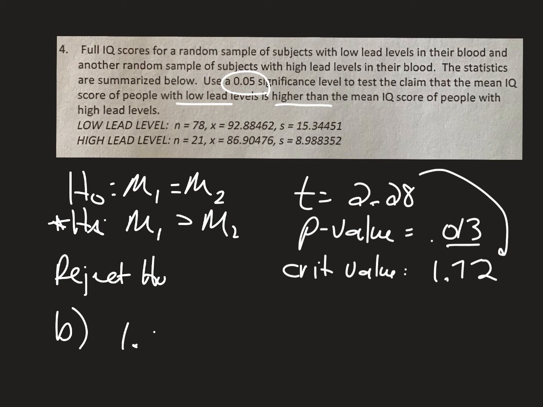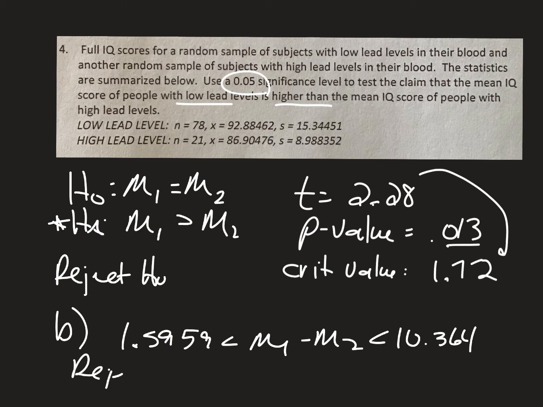I'm getting 1.59 is less than mu1 minus mu2, which is less than 10.364. Not trusting my eyes right now, but anyway. There's no 0 in there. Because there's no 0, we definitely reject H0, reject the null. Okay, so because we're rejecting H0, our sentence would be, there is sufficient evidence to support the claim. Y'all are great at sentences by now. Not too worried about you there. Let's finish this thing up.